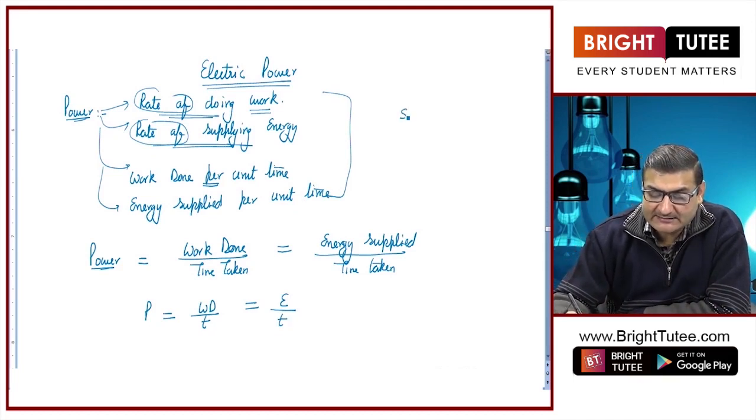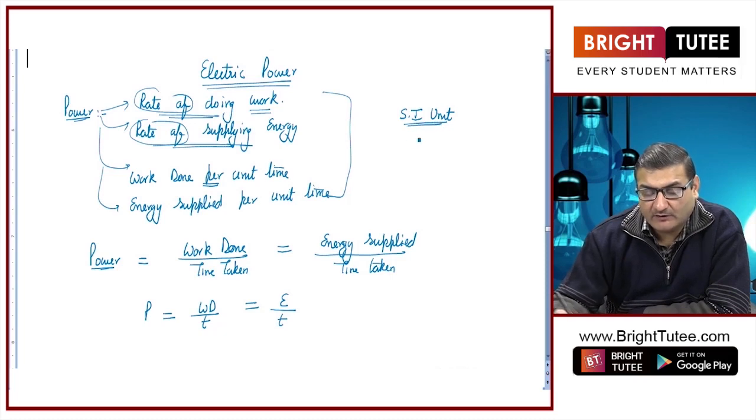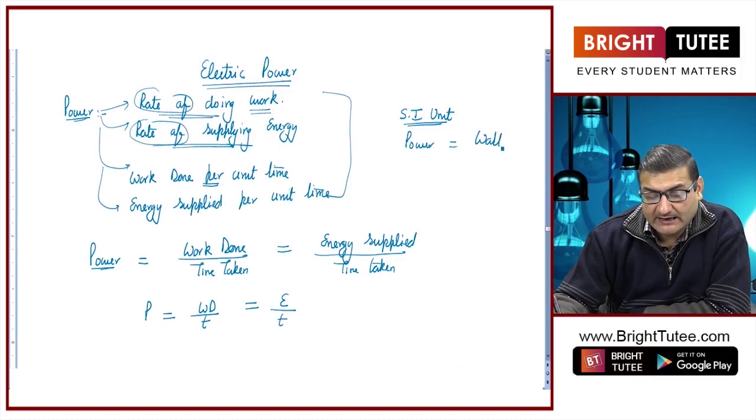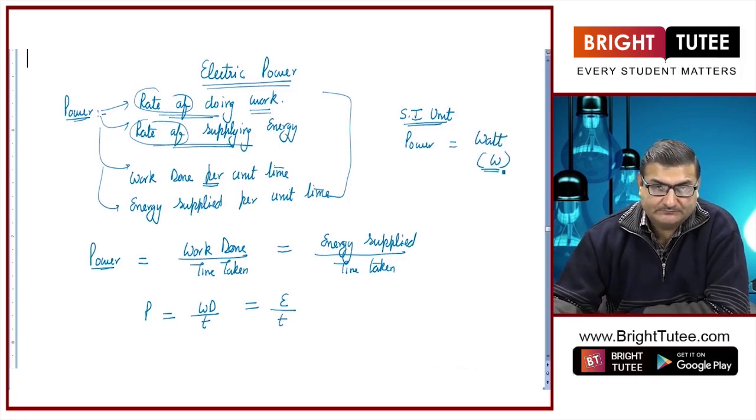Now, the SI unit, the standard international unit of power is watt, and this watt is represented by capital W, right.